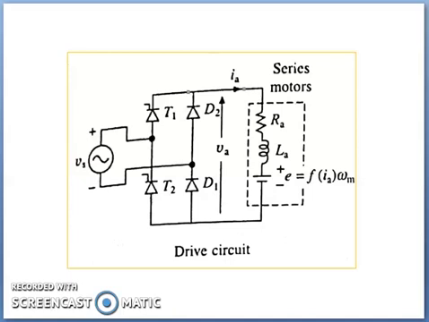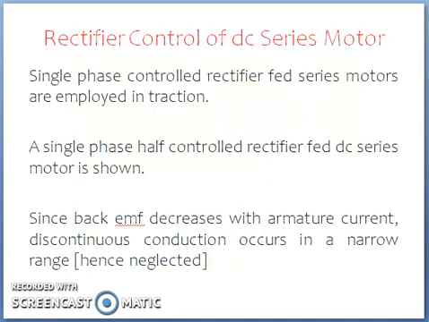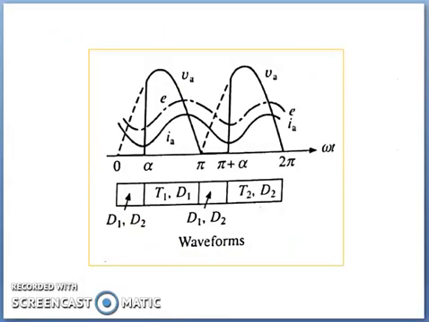This is an equivalent circuit of the motor. Since the back EMF decreases with armature current, the discontinuous conduction occurs for a very narrow range of operation. Hence, this is neglected here. The waveforms for IA, VA and the instantaneous back EMF for continuous conduction are shown in this slide.